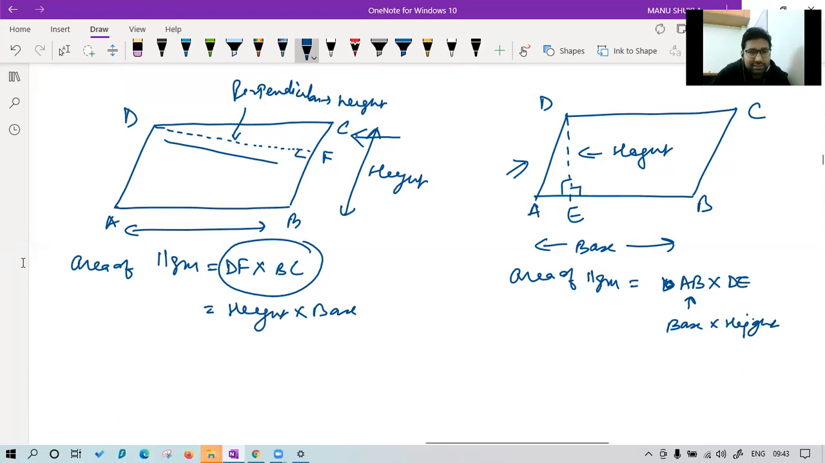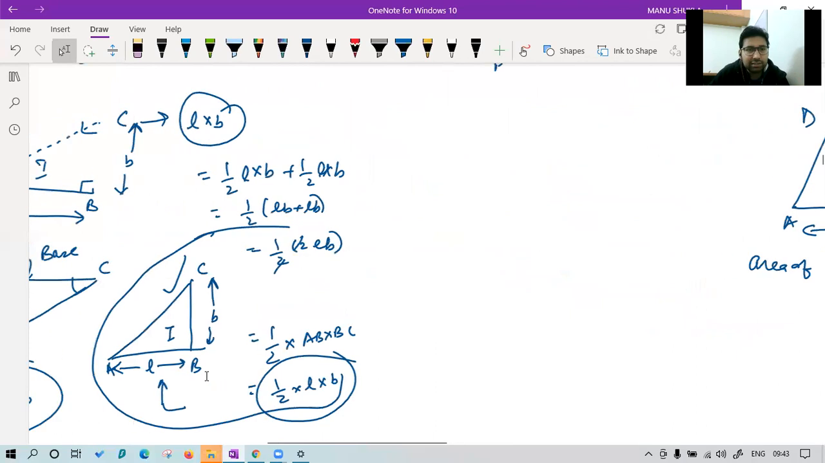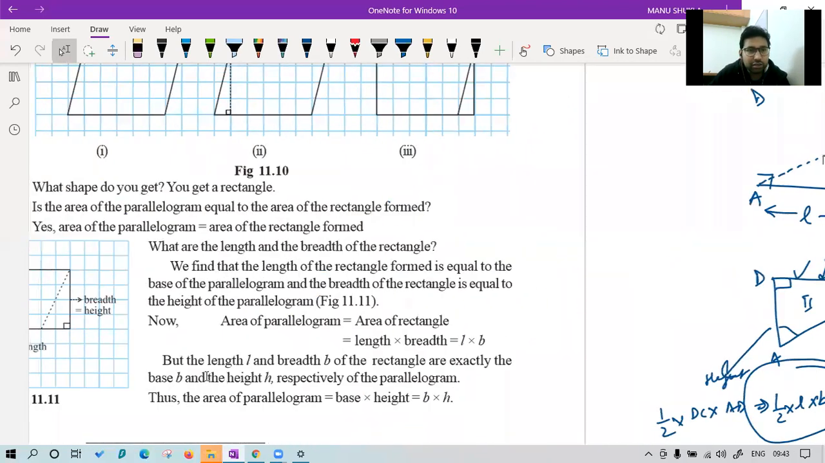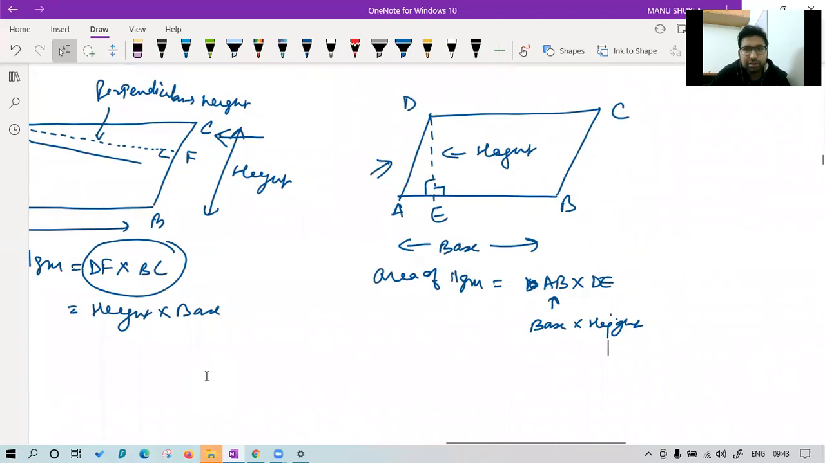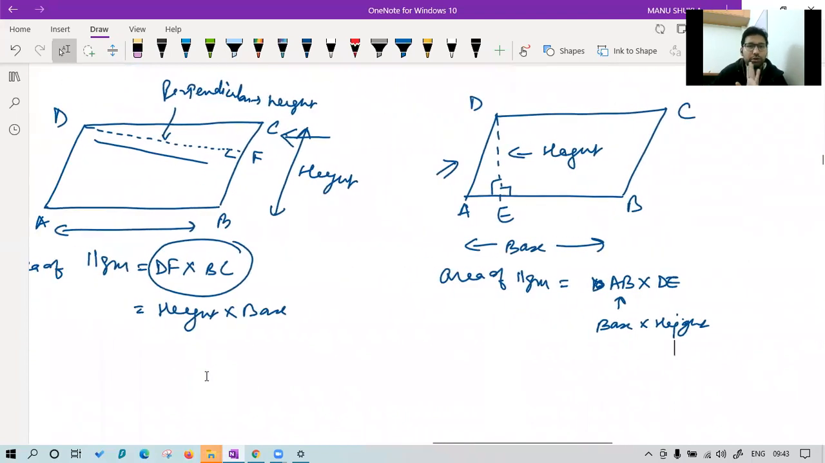Now, let's see one question and things will be clear. Yes, AE can also be the base? No, AE is not the base. Complete base you have to take. Okay? Complete AB you have to take as base. For the parallelogram, AB is the base.